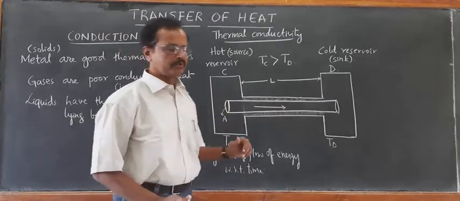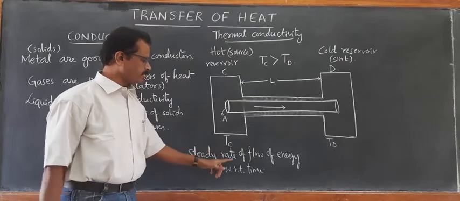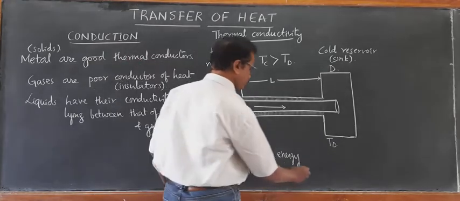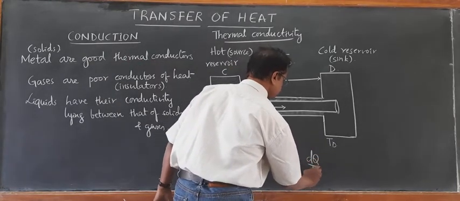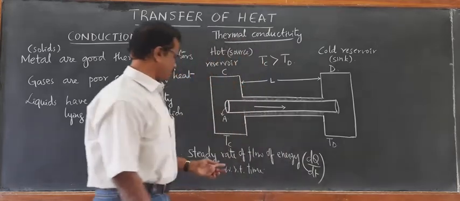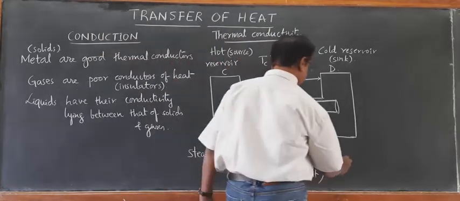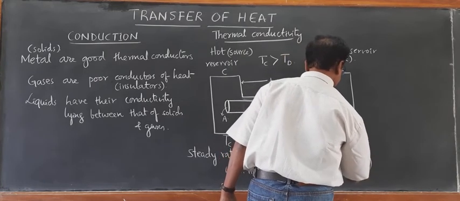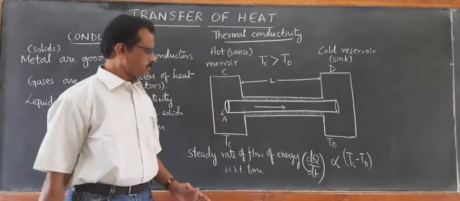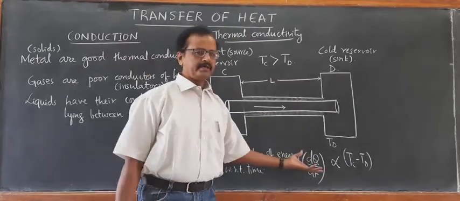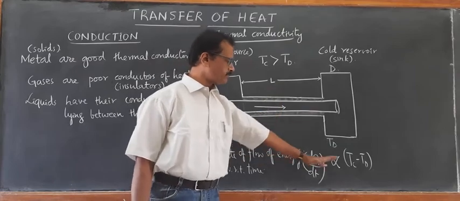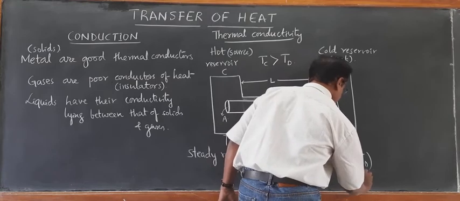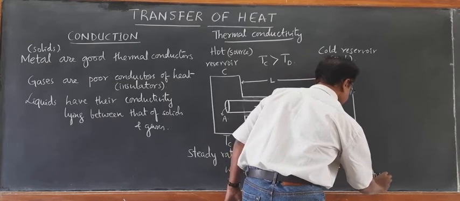Then experimentally it is found that the time rate of flow of heat energy, if you call it dQ by dt, is found to be directly proportional to the temperature difference Tc minus Td. Experimentally, it is found that the time rate of flow of heat energy from hot end to cold end is directly proportional to the difference in temperature at the ends.